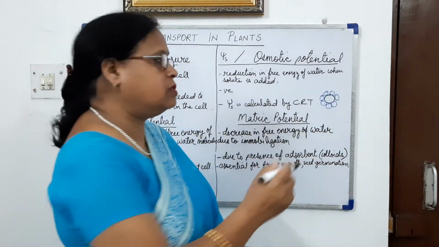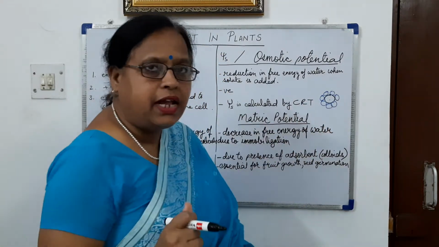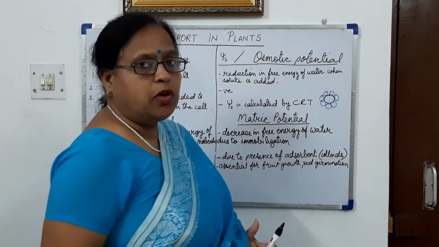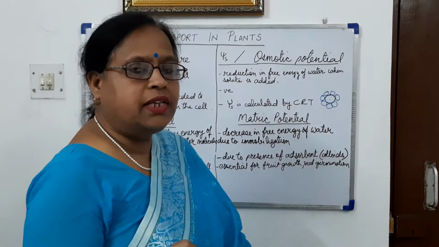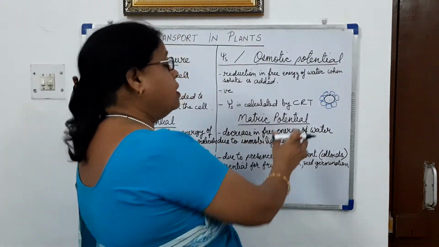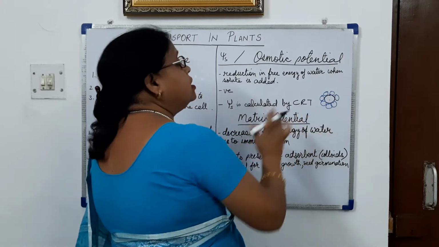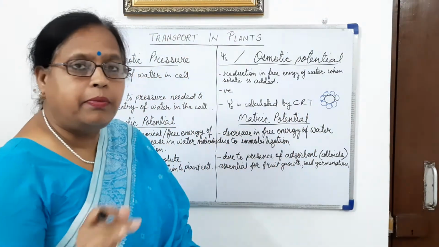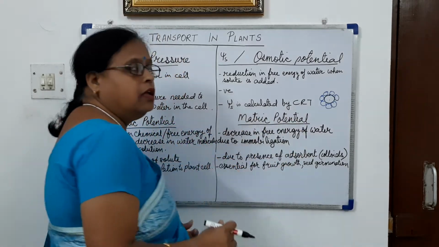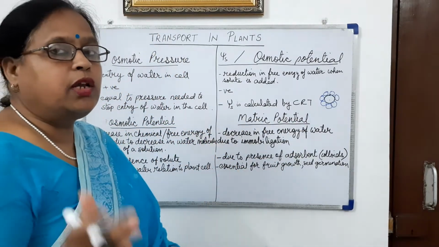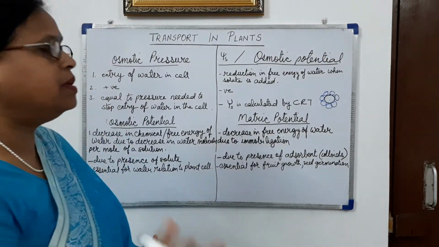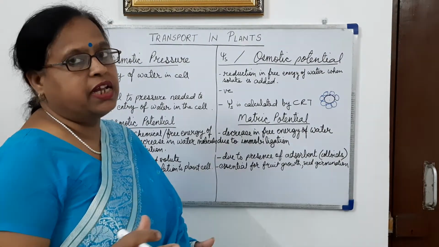Because these colloidal molecules are hydrophilic, they will be attracting the water molecules, and these water molecules will not get absorbed in them, they will get adsorbed on the surface. So by adsorption, these water molecules will become immobilized, and as much as the water molecules go on becoming immobilized, as much will be the matric potential of water.